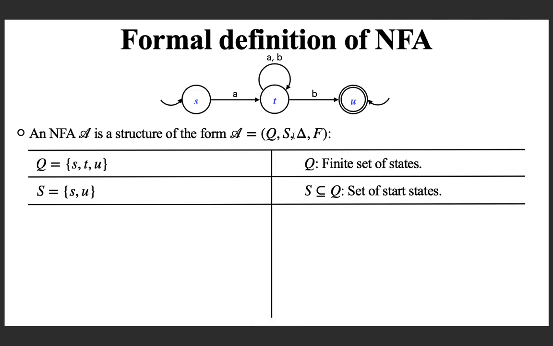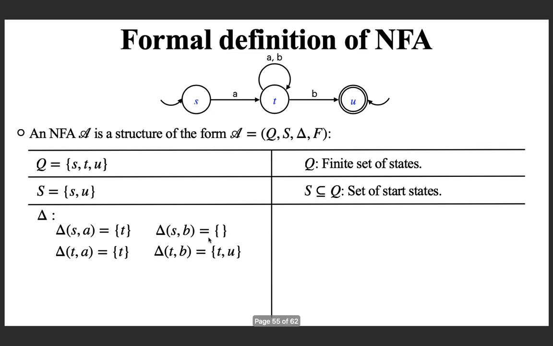The third one is the transition function for an NFA. You know that there could be 0 or more transitions. Let us collect the example transitions here. If you look at the state S, for A you are coming to T. For B, undefined, the set of next states is the null set.